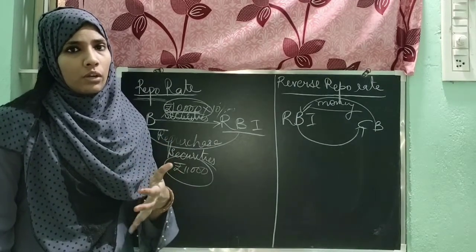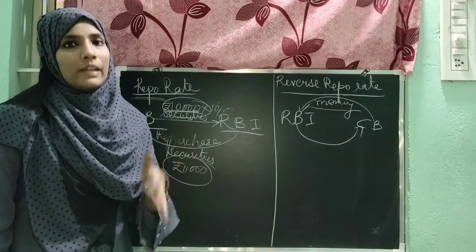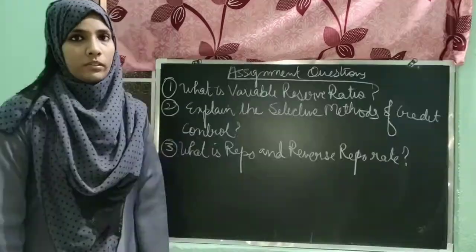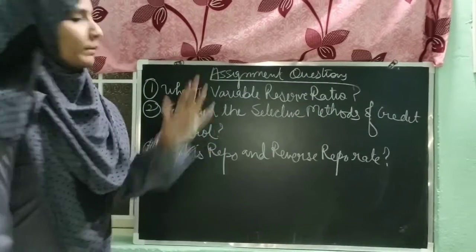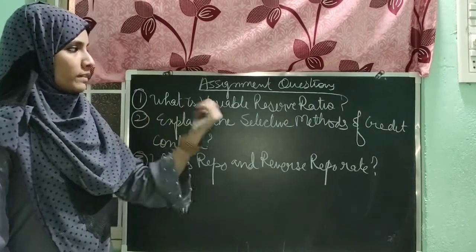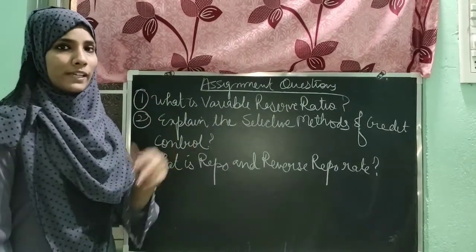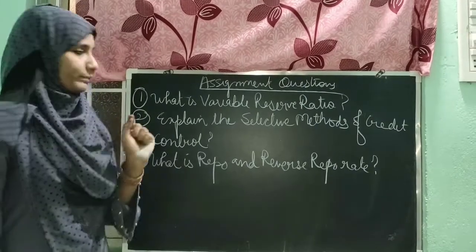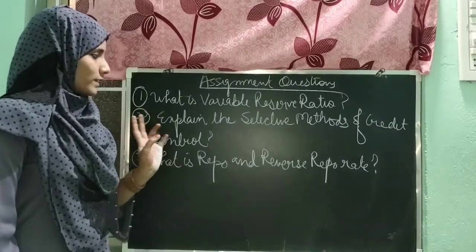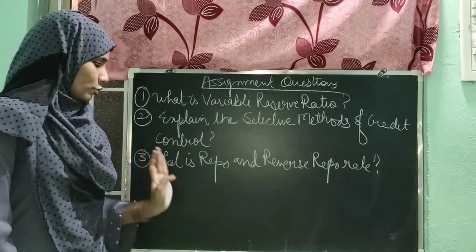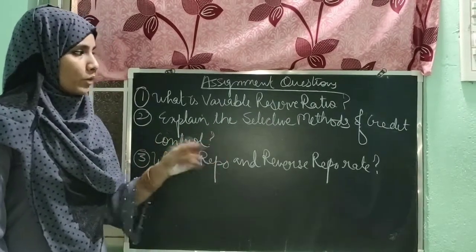So now it's over for today's video. Let's move to the assignment questions which you have to complete on time. The first question is, what is variable reserve ratio? You have to explain the points CRR and SLR in this, with the current rate, by finding out. The next question is, explain the selective methods of credit control. The third question is, what is repo and reverse repo rate?